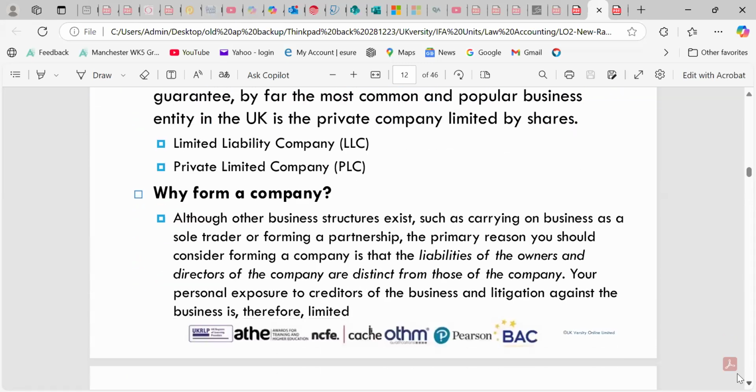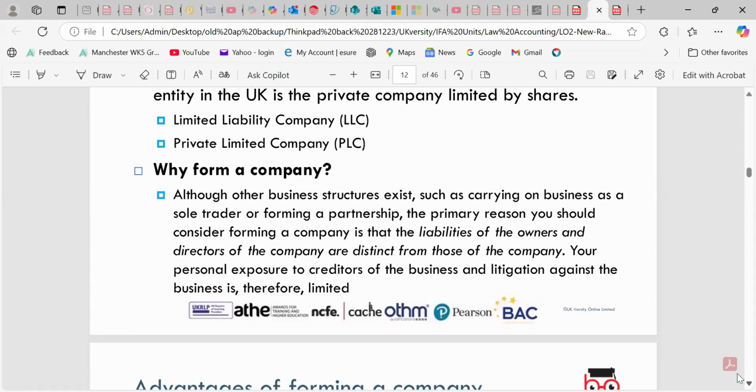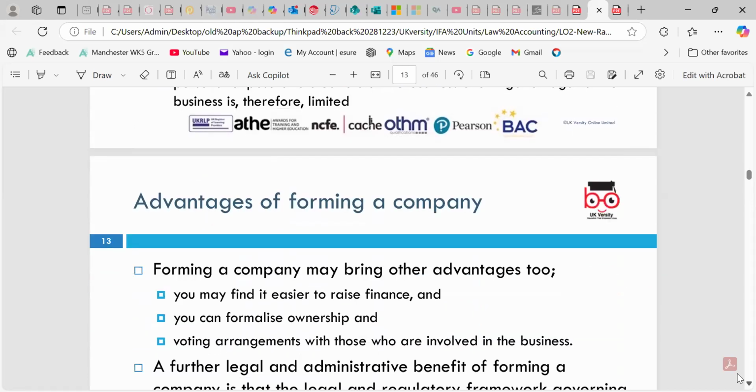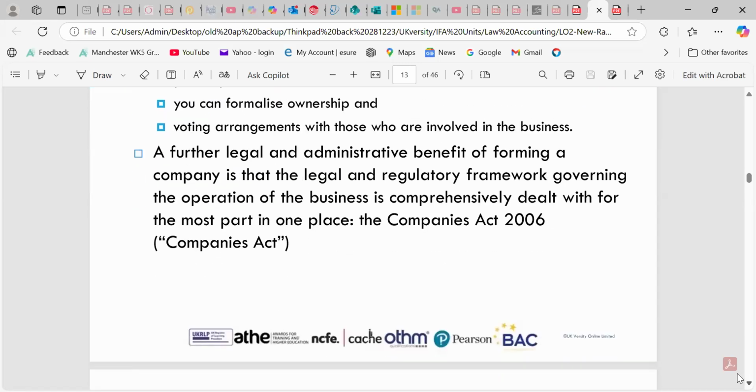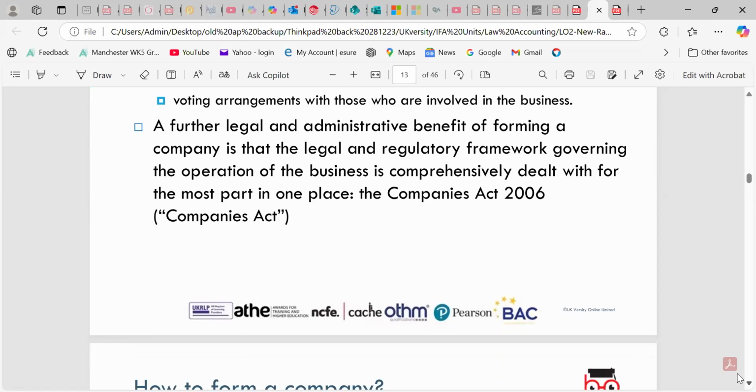What is a company? It is a form of business structure. Although other business structures exist, we can start a business as a company. Of course, if we go to Companies House, each has its own advantages and disadvantages. Forming a company is a legal requirement, and we have to follow it. Forming a company may bring other advantages too, and you may find it easier to raise finance. Of course, there is separate legal entity, limited liability, and administrative benefit. The legal and regulatory framework is in place, and the company's account can be opened in the company's name, which we can look at from those perspectives.